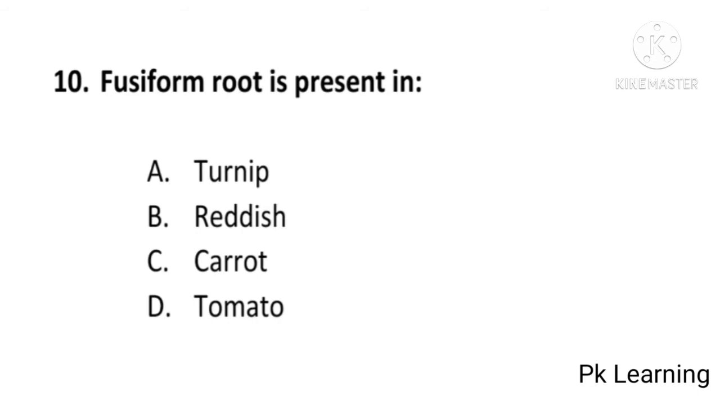Fusiform root is present in turnip, radish, carrot or tomato. And answer is B, radish. Fusiform root is present in radish. B is correct option. And next question is,